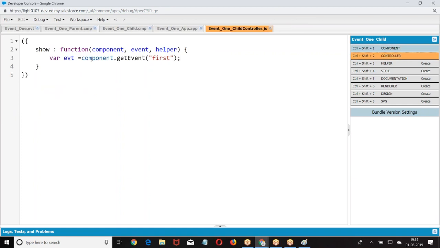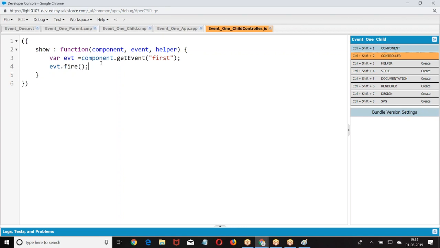In the show, get the event which is registered with the name called first. After getting that event, I am saying event.fire. Get the event based on name and say event.fire.